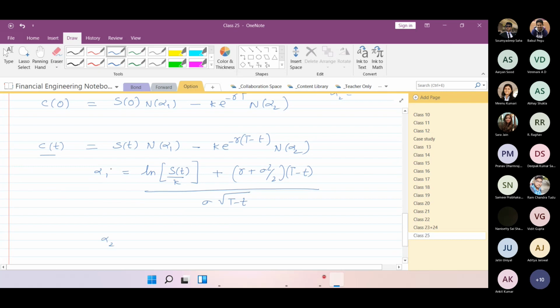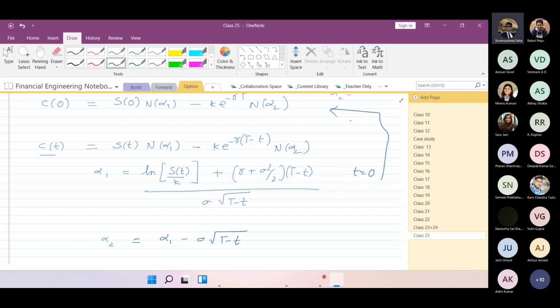Basically I should have written alpha 1 as a function of t, but I hope that without writing it you can understand this. Yes or no? Otherwise it becomes very clumsy. So can I write the call option as a function of t? Correct, because if I put t equal to 0, I will exactly get the initial equation when we were finding the option price at t equal to 0. Do you agree with this?